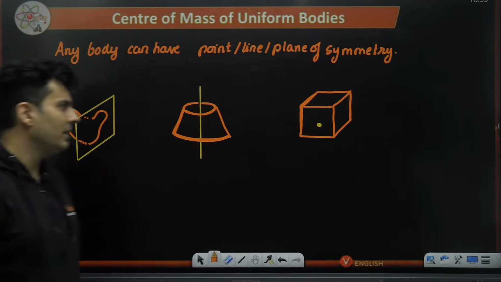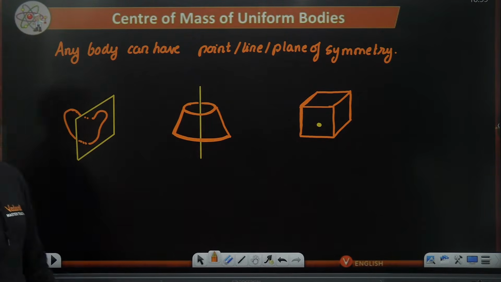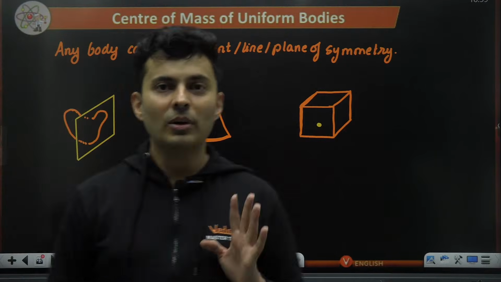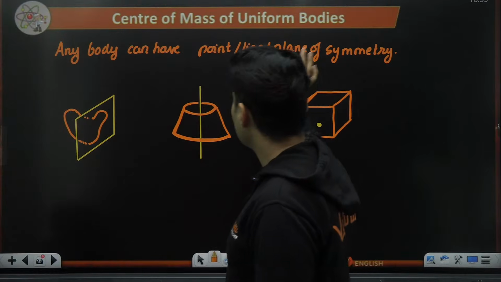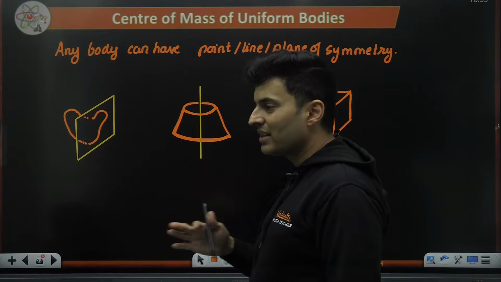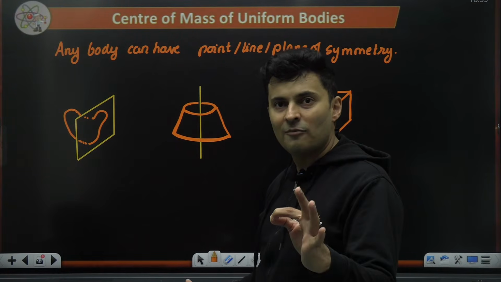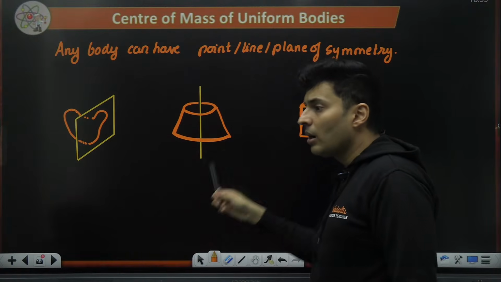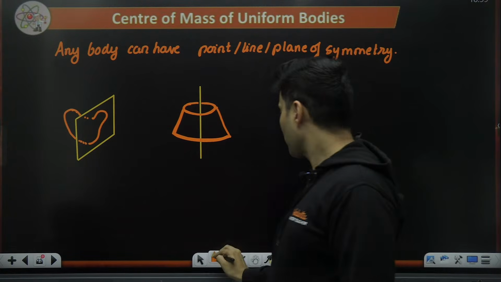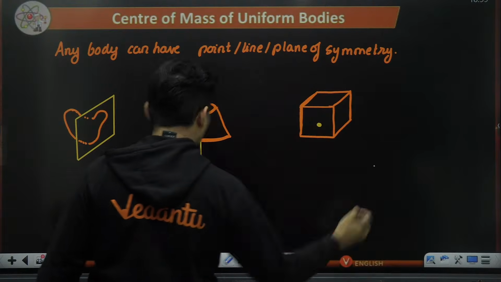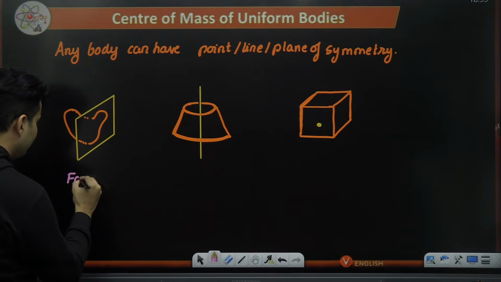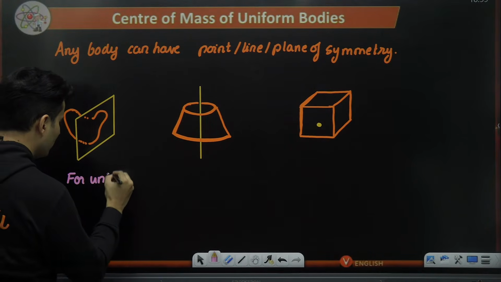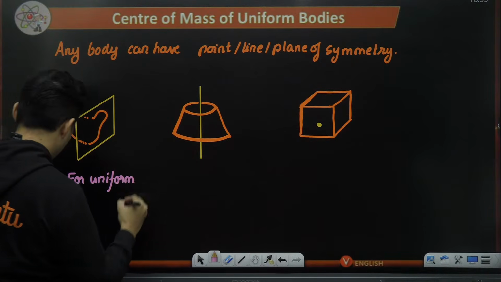Is this now clear, guys? Point symmetry, line symmetry, plane symmetry. Now, the theory is whenever the body is uniform, then the center of mass will always lie on the plane or on the line or at the point of symmetry. This is very, very important for uniform bodies only, not anything else. What is uniform?